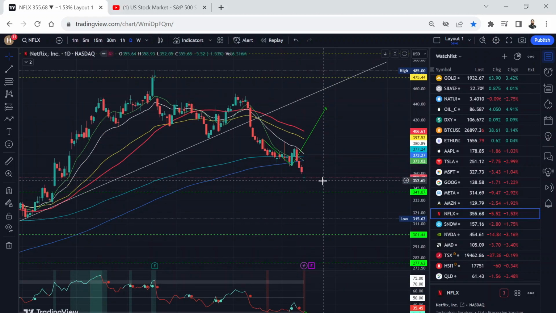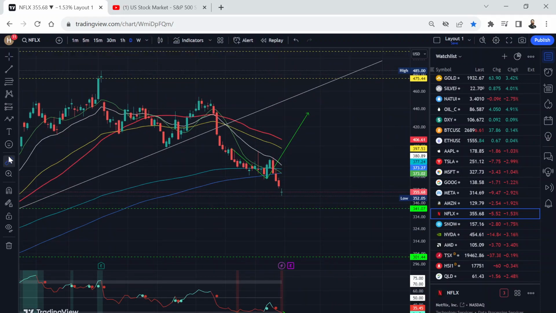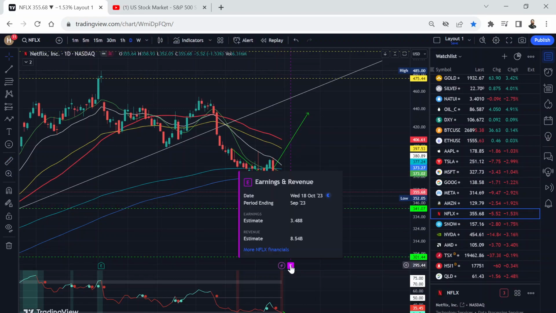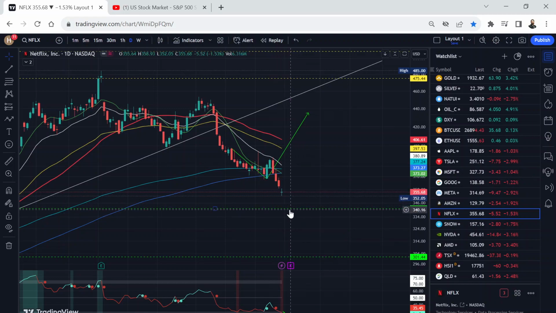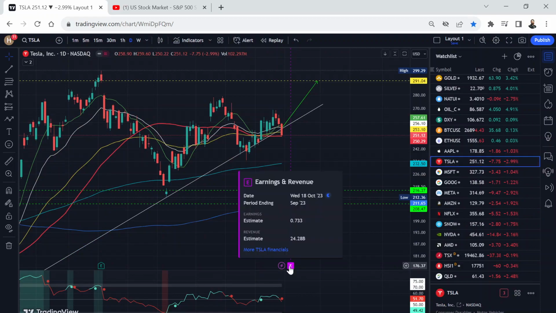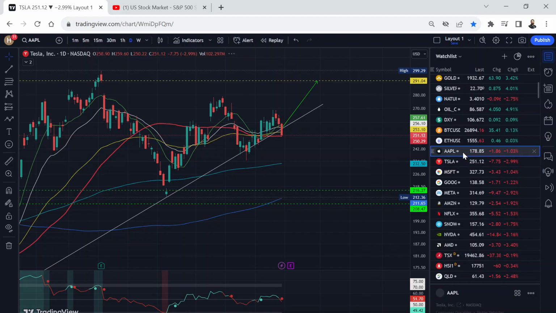Netflix is the weakest, and there's a gap here around 341. It looks to me more like Netflix wants to fill this gap. It's almost 3.8% away. So the earnings is also coming up 18th of October next week. So maybe if we are here by earnings, that's a good time to buy. Actually, let's look at Tesla earnings. Same thing. Wednesday, Tesla is also reporting end of day.